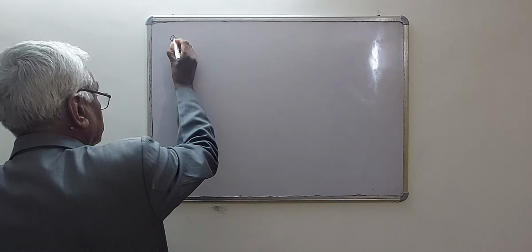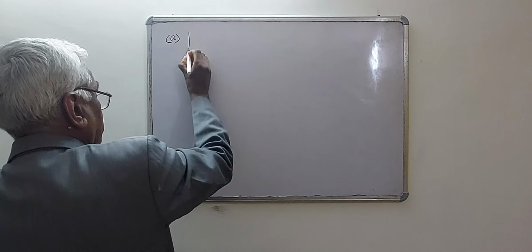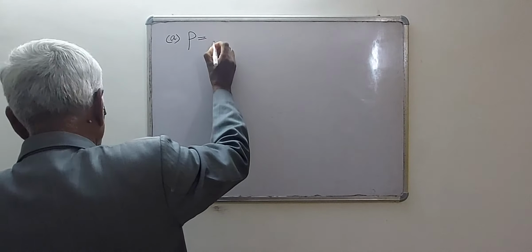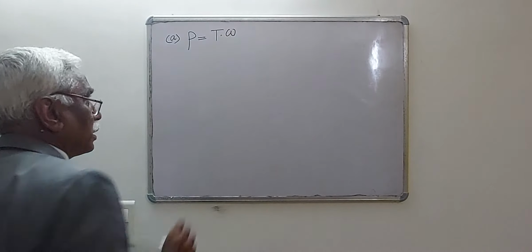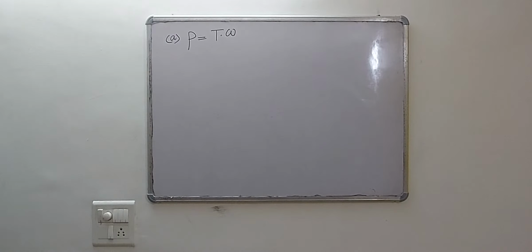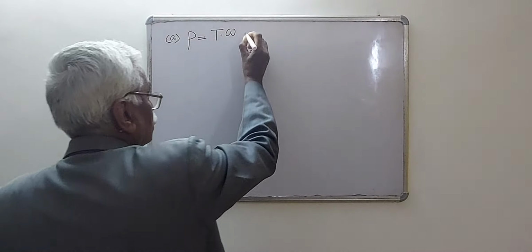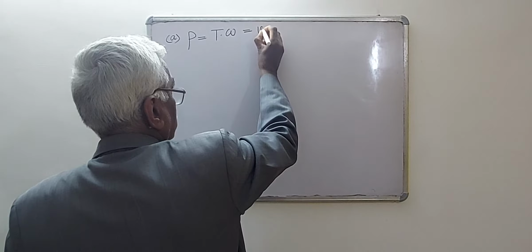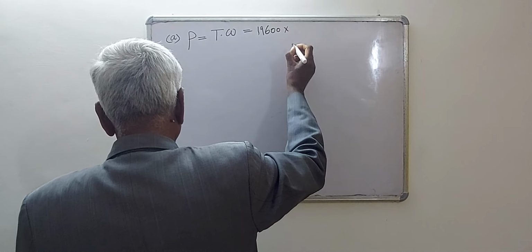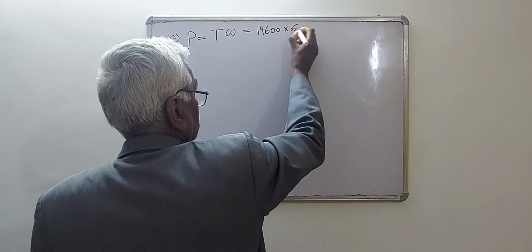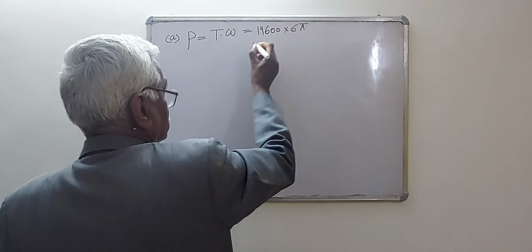Part A is the power. You have to find the power. Power is equal to T into omega. The value of T you have already calculated: 19600 Newton meter into omega. Omega is given as 6 pi, that is 2 pi N by 60.